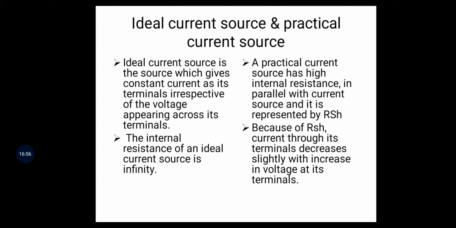Then the load current is not equal to the source current because of the internal resistance RSH. That's why some current goes through RSH, so IL is not equal to IS.